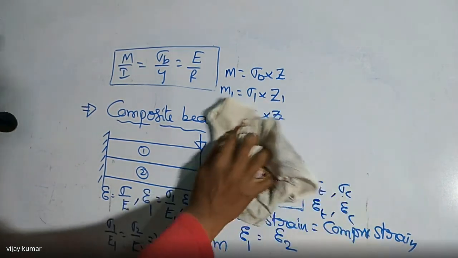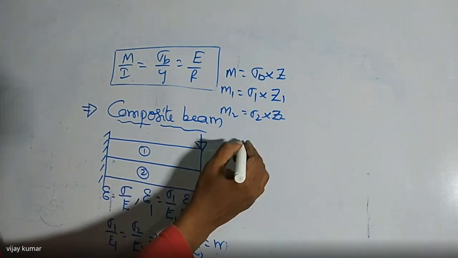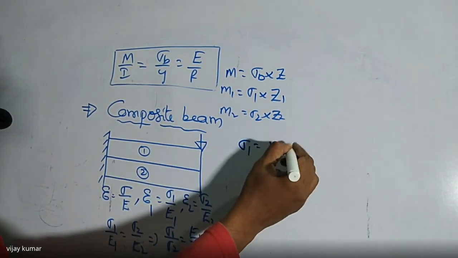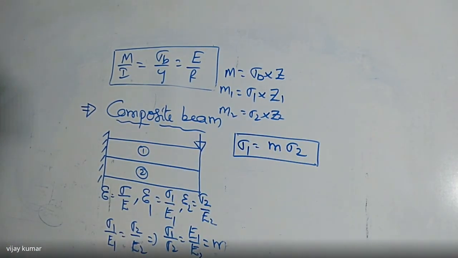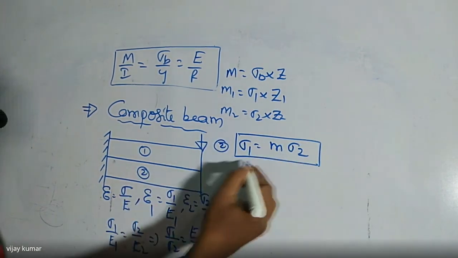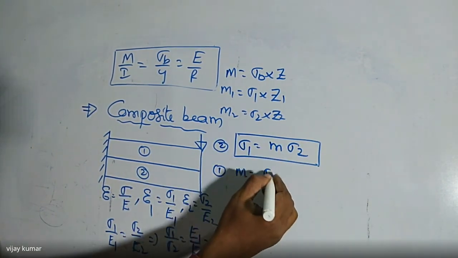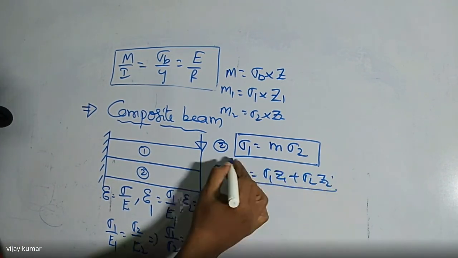So if you want to find sigma 1 and sigma 2, we can use this relation: sigma 1 is equal to m into sigma 2. This is the relation between these stresses. If you know another relation between sigma 1 and sigma 2, then we can solve those two relations and find sigma 1 and sigma 2 very easily. Now I want to give you one more point. This is the second point. The first point is over, that is M is equal to sigma 1 Z1 plus sigma 2 into Z2. So two points are clear on the composite beam.